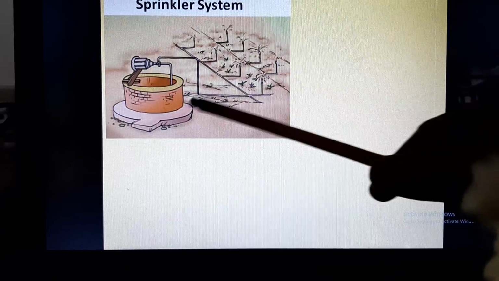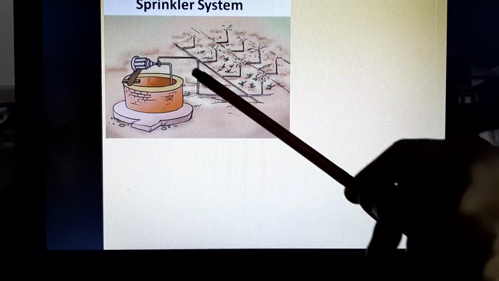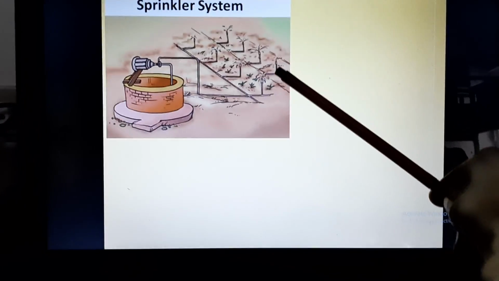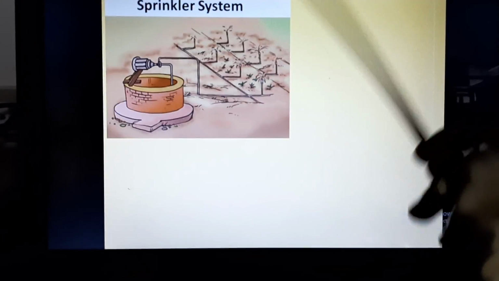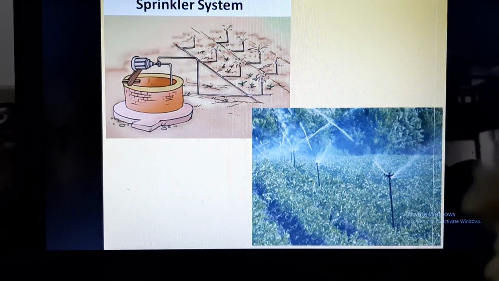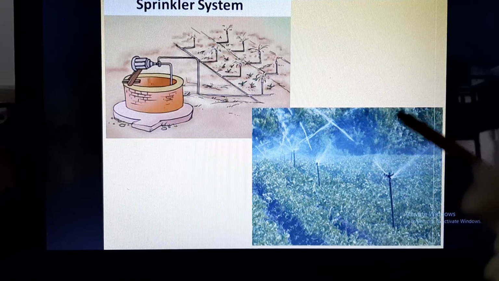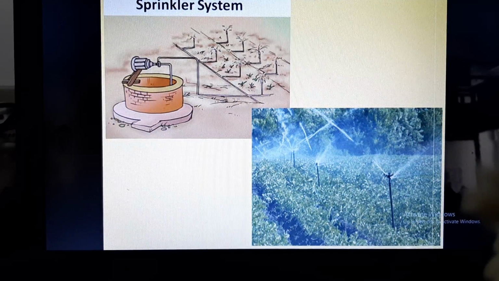So here you can see this is the sprinkler system. This is the main pipe and these are the pipes which are provided with the rotating nozzles. And this is how it looks. So it gives an effect of rain.